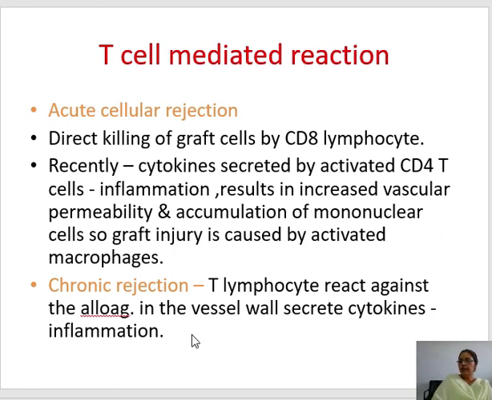Now the chronic rejection, which occurs later on, in the days, in the months: T lymphocytes react against the alloantigen which is present in the vessel wall and secrete the cytokines that will cause inflammation.